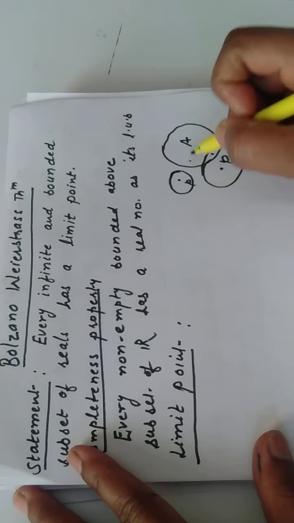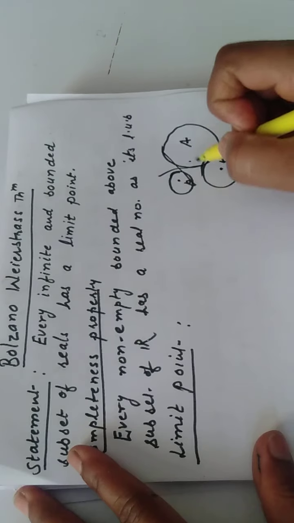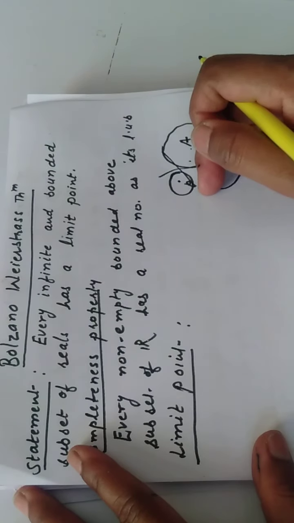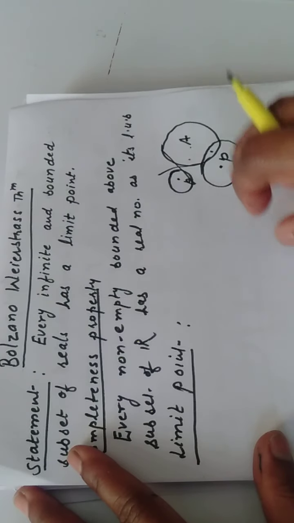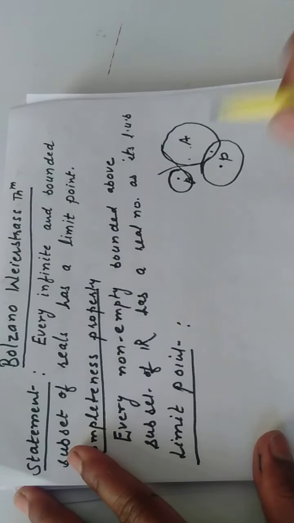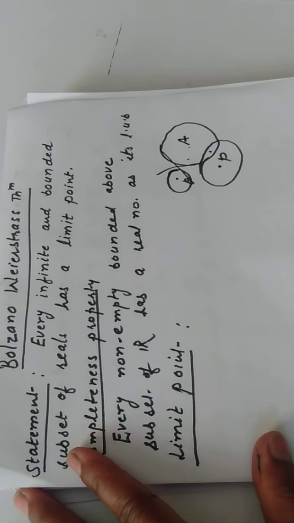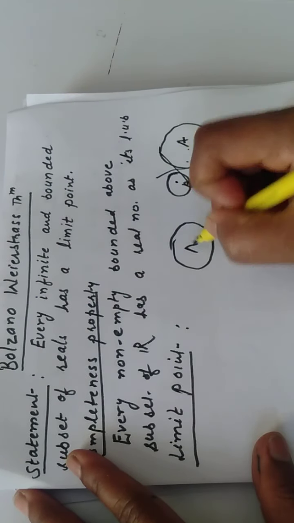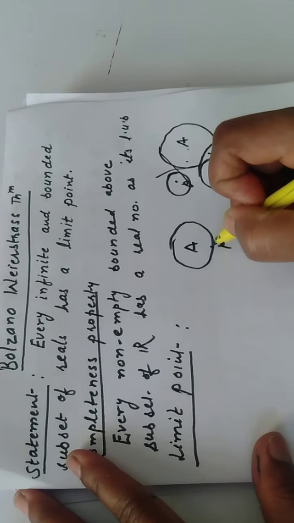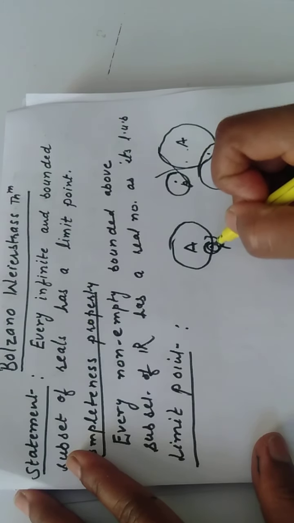It is clear that both are disjoint, that is, this neighborhood of P does not contain any point of the set A, and therefore this point P is not a limit point, because for P to be a limit point of set A, every neighborhood of P, not even a single neighborhood, but every neighborhood of P must contain at least one point of A other than P. For example, if I consider this set A over here and the point P over here, then however small you choose the neighborhood, it always intersects with A.